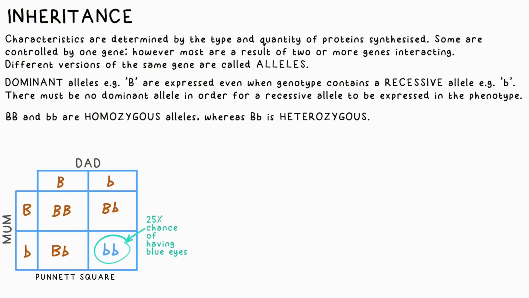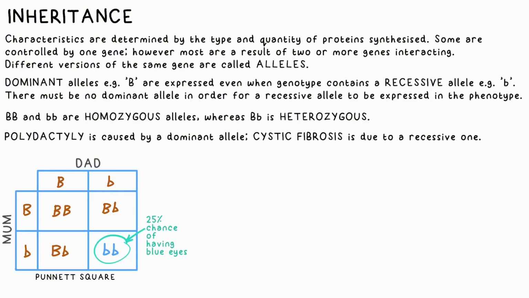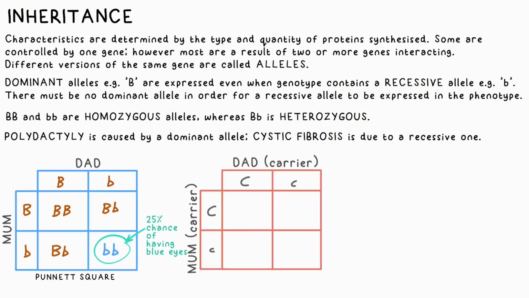My sister has brown eyes, but her son has blue eyes, so she must be big B little b. Eye colour is by the by, but some alleles can result in disorders being inherited. For example, polydactyly, extra fingers or toes, which is caused by a dominant allele, or cystic fibrosis, which is caused by a recessive allele. Even if 2 parents don't have cystic fibrosis, they could still be carrying the recessive allele, so their child could have the disorder.